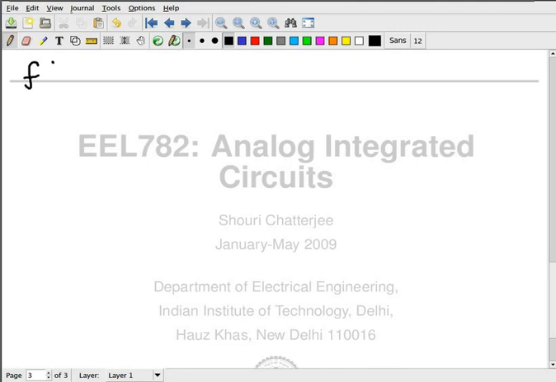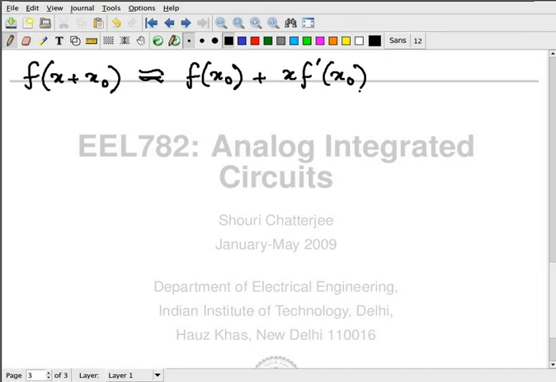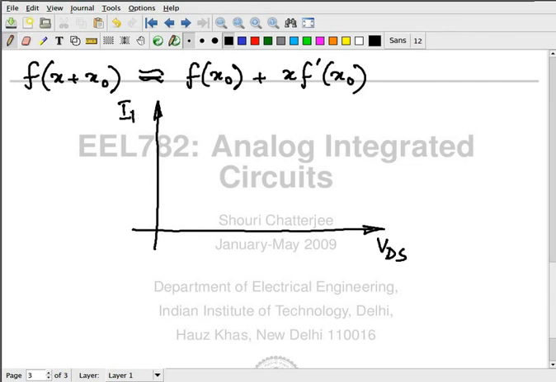So first of all, f of x plus x naught is approximately equal to, what did I write over there? F of x naught plus the slope term. This is what I've written, right? Now suppose this is my curve, a horrible looking curve, but it doesn't matter what the curve is.